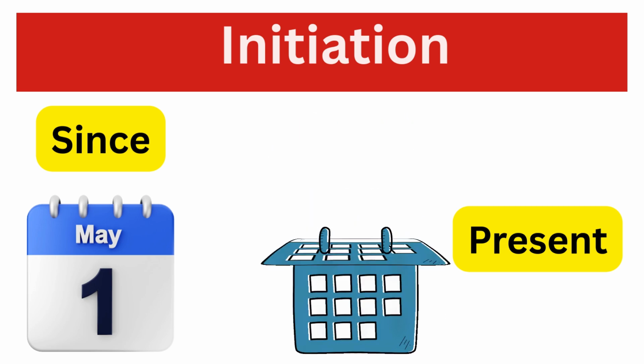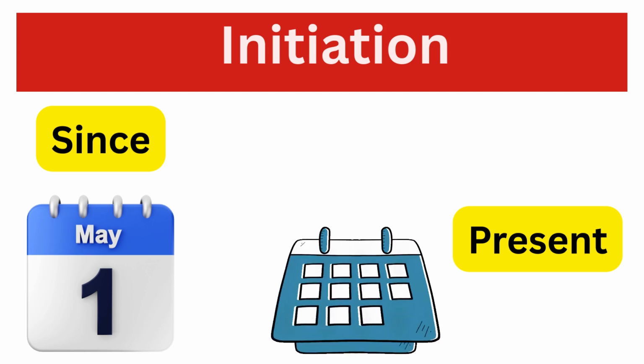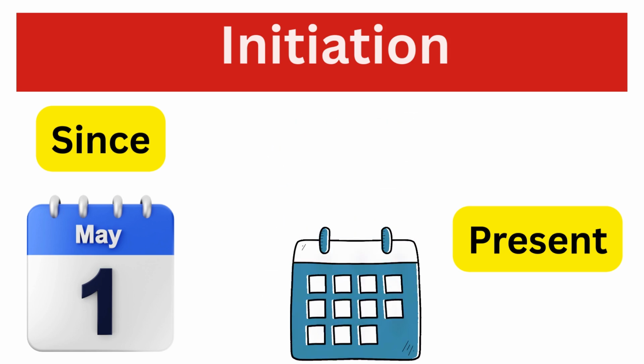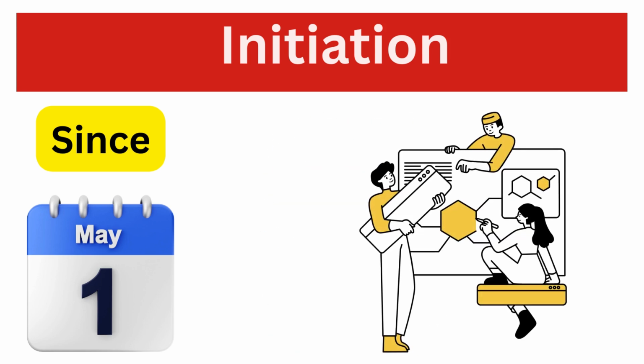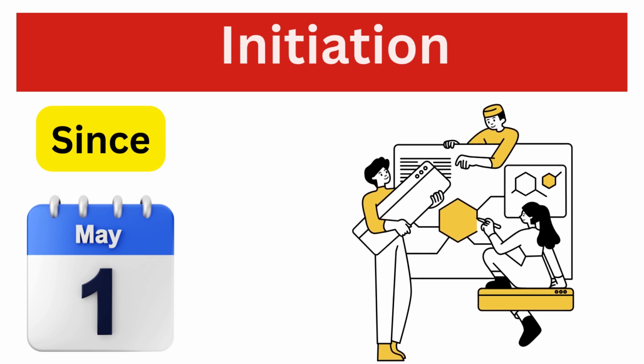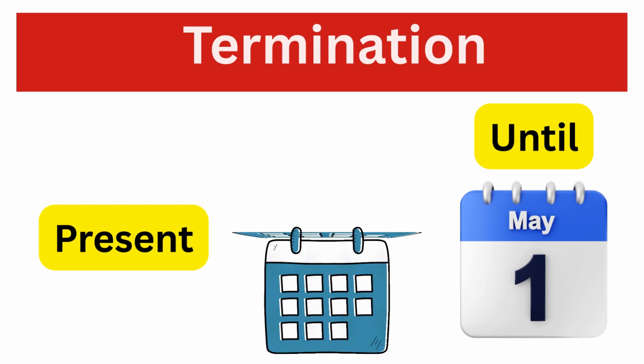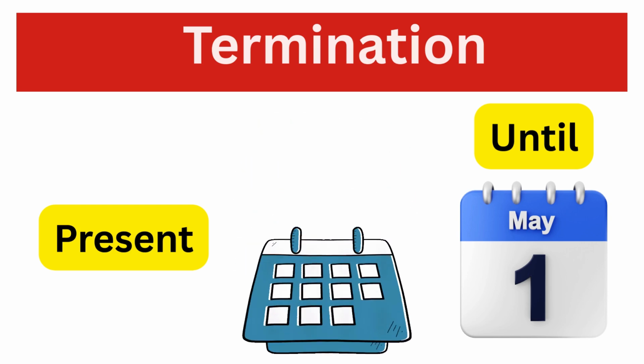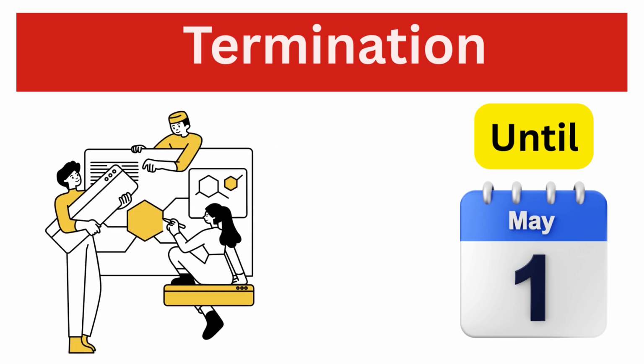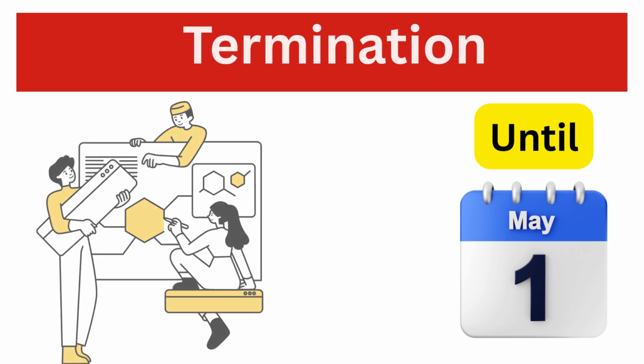When something has started in the past and has continued until the present, then in that situation, the preposition "since" is used. For example, the project has been running since May 1st. When something continues up to a particular point in the present or future, the preposition "until" is used. For example, the project will run until May 1st.